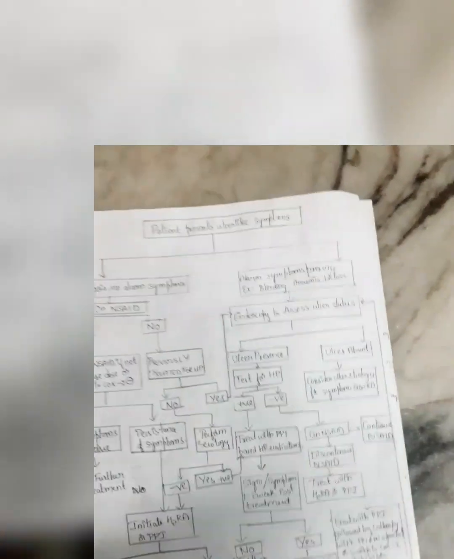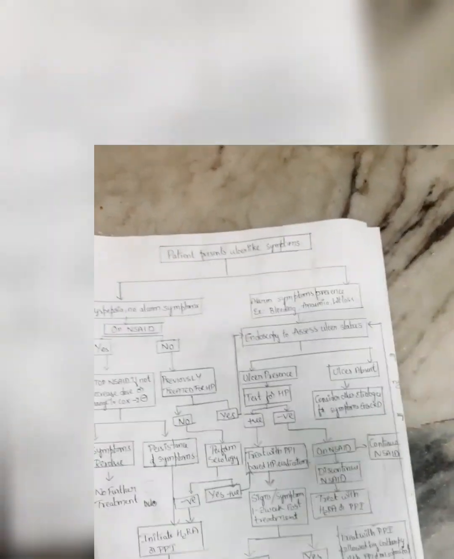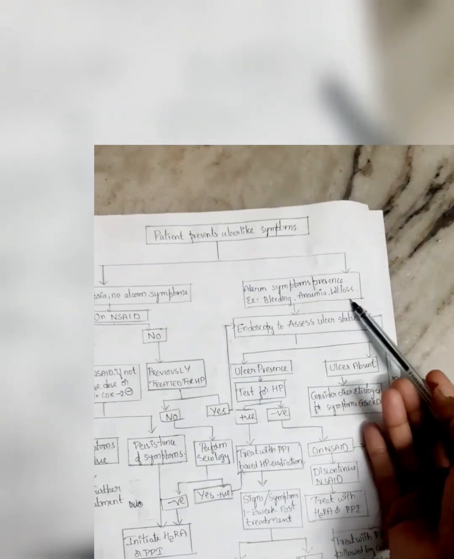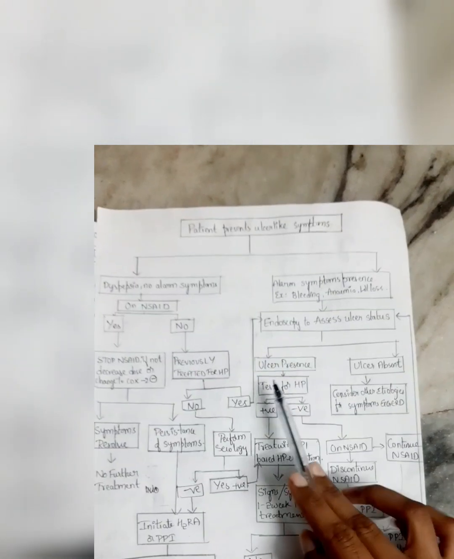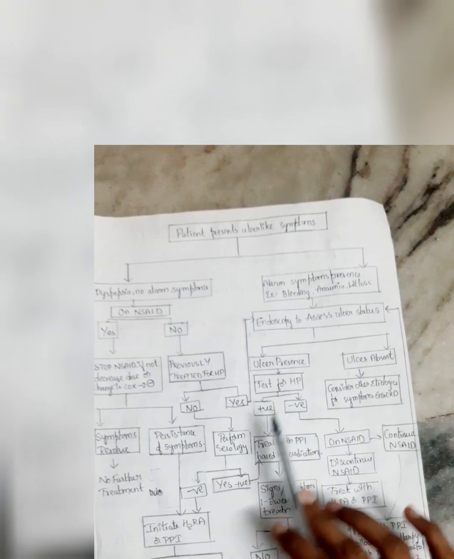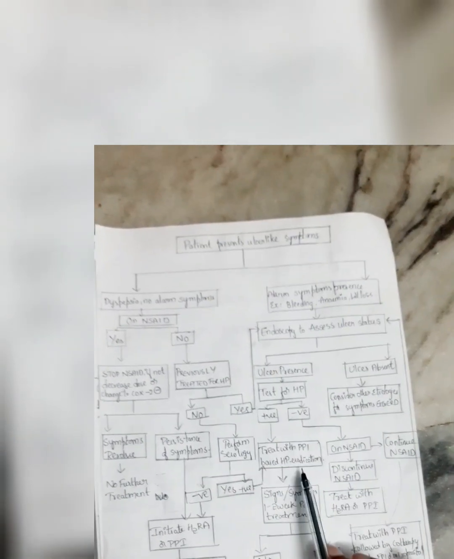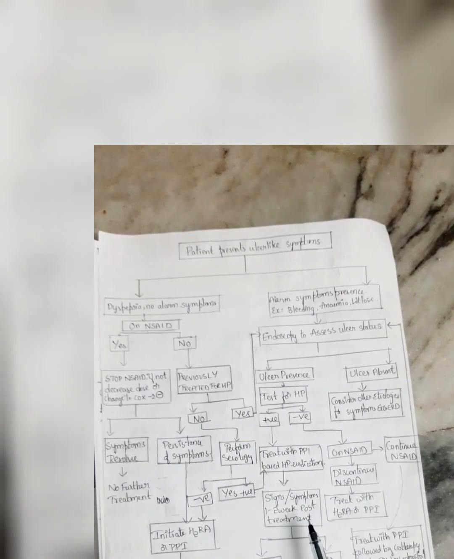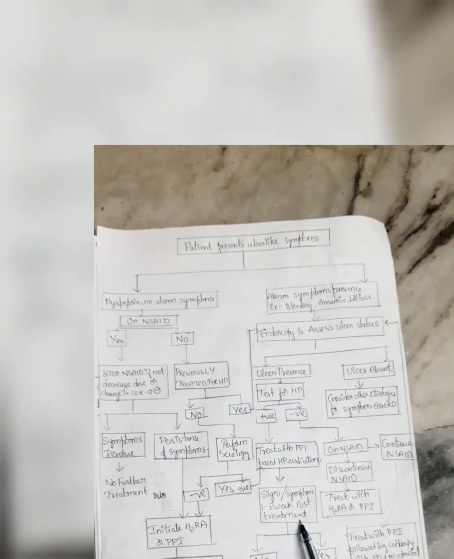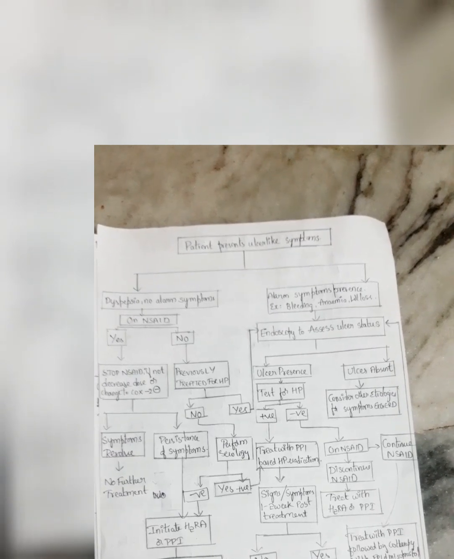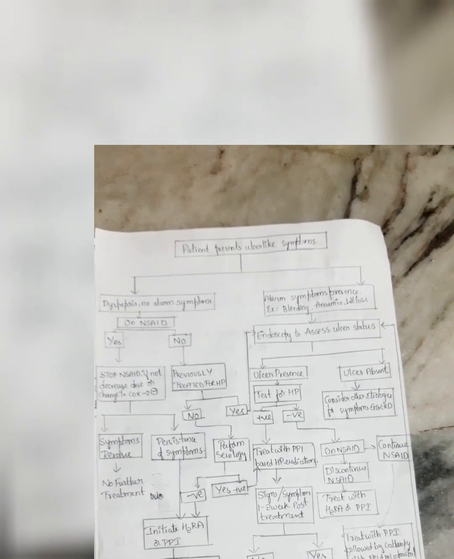So if the person is suffering with alarm symptoms like bleeding, weight loss, anorexia, we have to do endoscopy and check the status. If ulcer is present, we have to check for HP, H. pylori. If it is positive, we have to treat with proton pump inhibitor based HP eradication. Signs and symptoms after 1 to 2 weeks of post treatment. If no signs and symptoms appear, there is no need of further treatment.